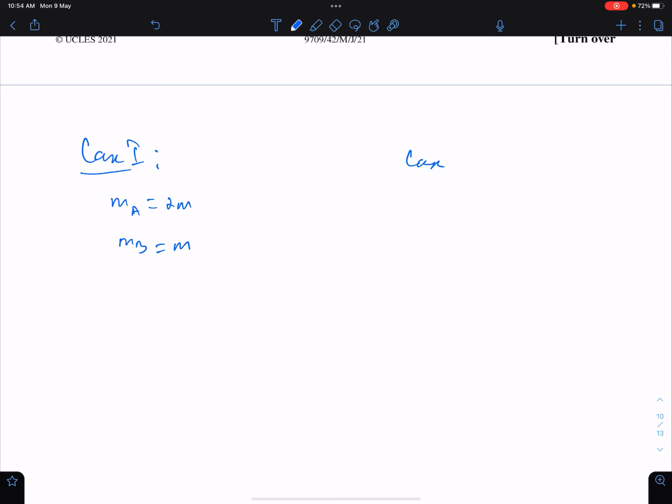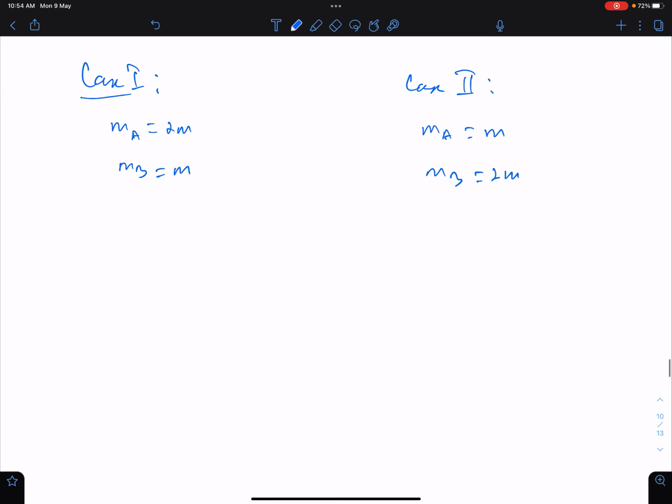Case 2: here mass of A is m and mass of B is 2m. According to the law of conservation of momentum, total momentum before the collision is equal to total momentum after the collision.